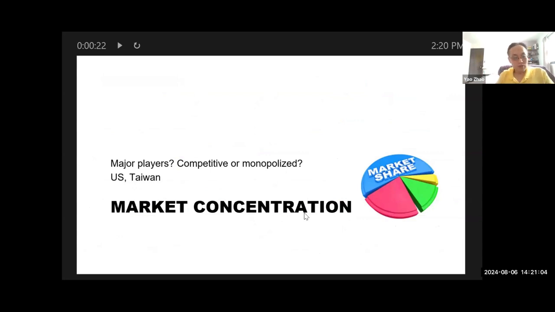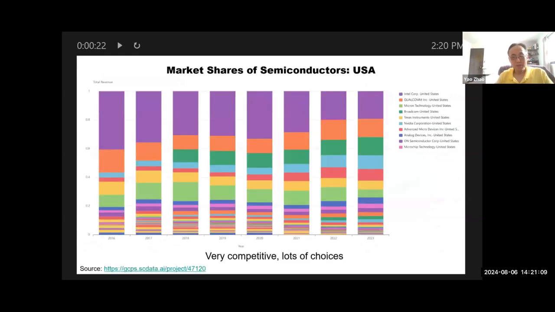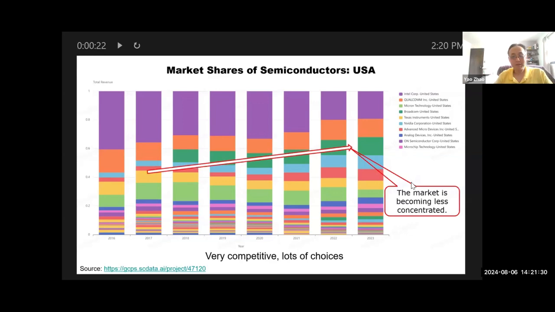So we look at mainly the US and Taiwan, for example. Now here's the US number. These are all US-based or headquartered companies, and we look at the market share over time. What you can see from here is the US semiconductor market is very competitive. There are a lot of suppliers out there, many choices, and actually it's getting more diversified, or less concentrated, over time. The top company is still Intel, but in 2016, Intel accounted for 40% of the total market. In 2023, it's only 20%.